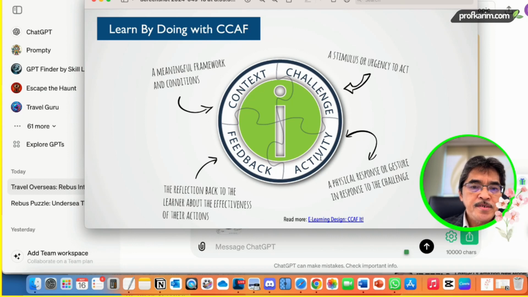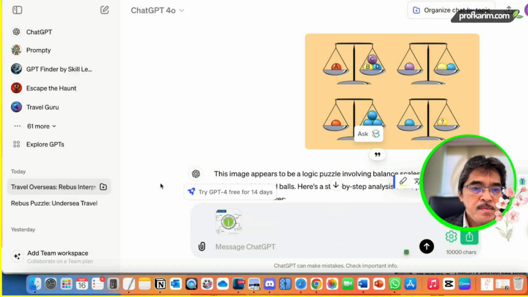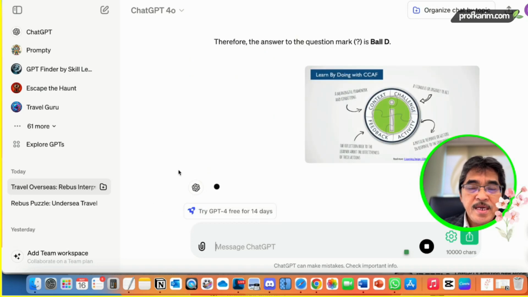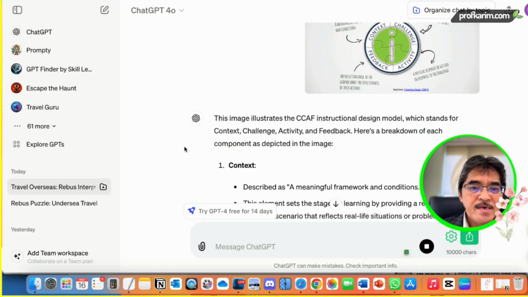CCAF: context, challenge, activity, feedback. So how do we engage students, and how do we train students to become self-directed learners? Let's see how ChatGPT interprets this model or this diagram. Again, I forgot to put a prompt, and let's see whether it can figure out what we want here.